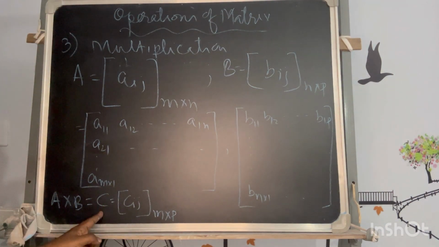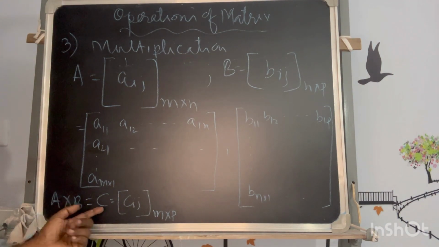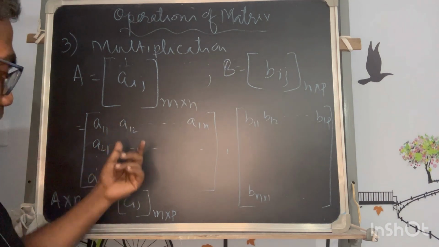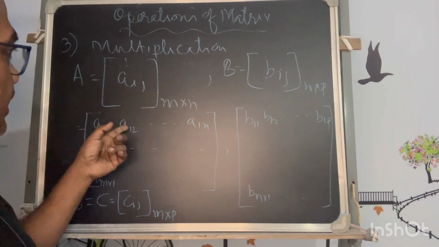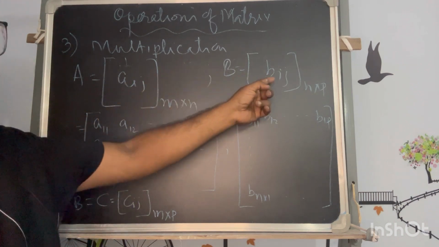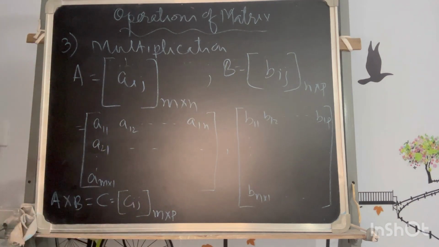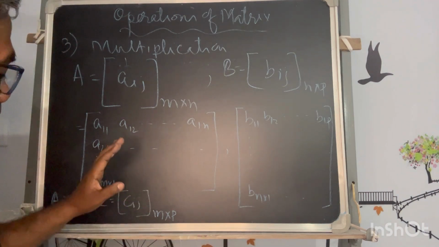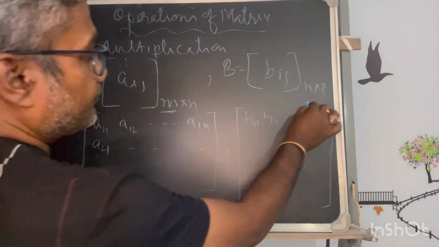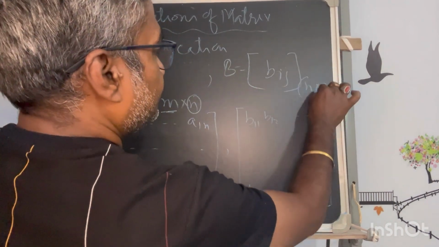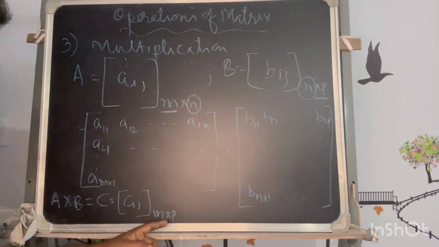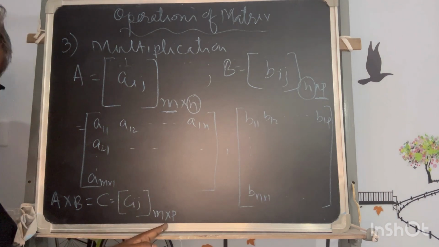C is the resultant of the product of A and B, and Cij is the term which will represent the ith row and jth column. And what would be the relation with this? How will I get the relation? So that I will tell you. But before that, what would I have to fix? The order. So the order has to be the extreme one, because this value n has to be the same when you do multiplication, and the remaining orders will fix the order of the resultant. So that has to be this one.